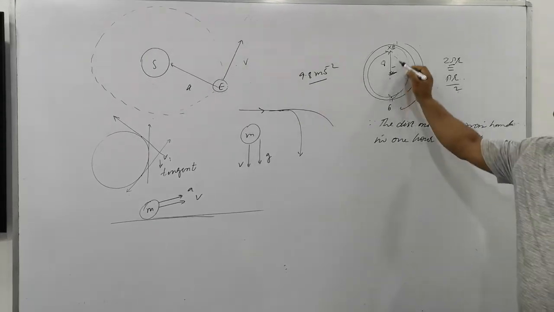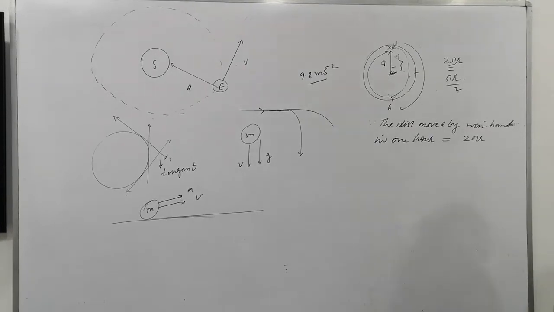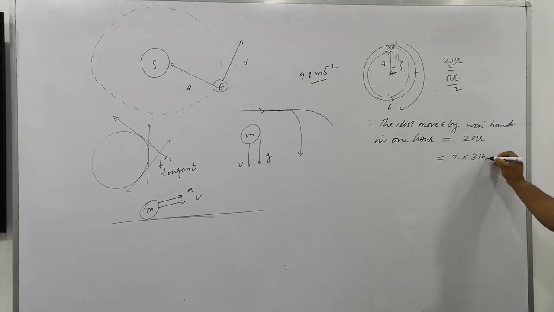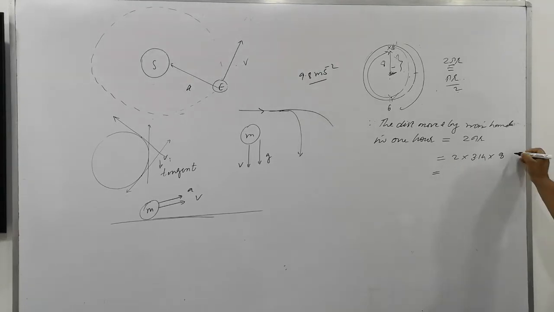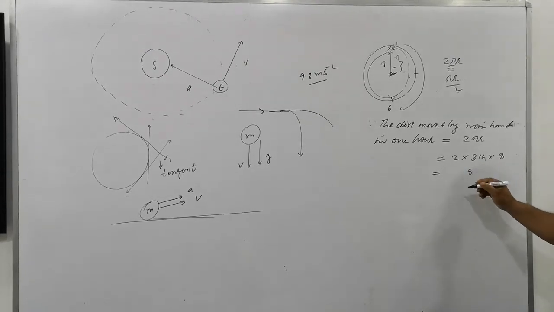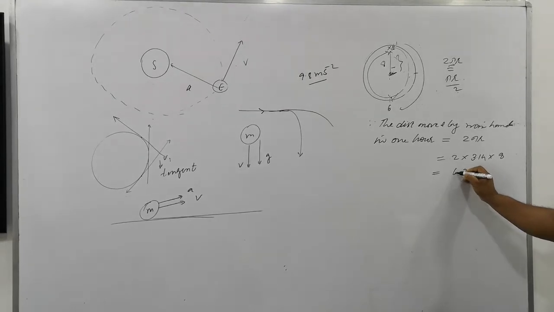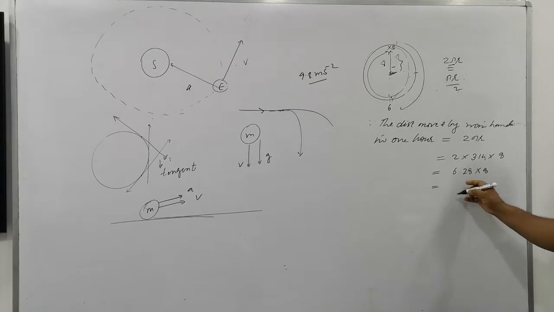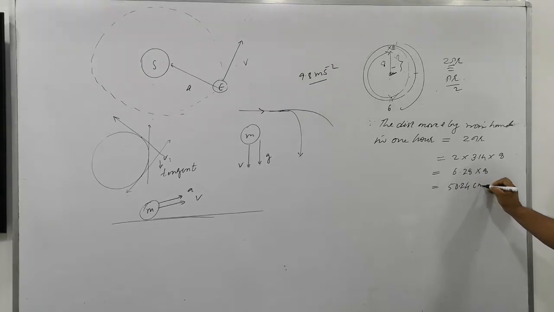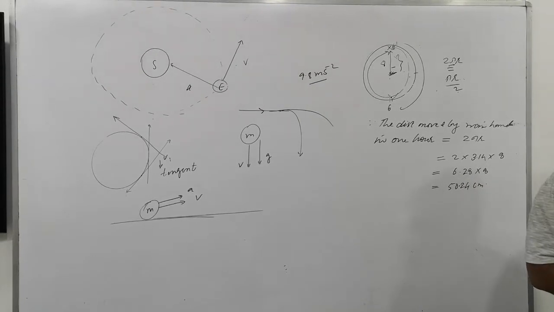The radius is 8 centimeter, the length of the minute hand. So 2 into pi, which is 3.14, into 8 centimeter. Please remember the unit, centimeter. 2 eights are 16, 2 ones are 2, 2 threes are 6, into 8, 8 sixes are 48. So the minute hand will move 50.24 centimeter.